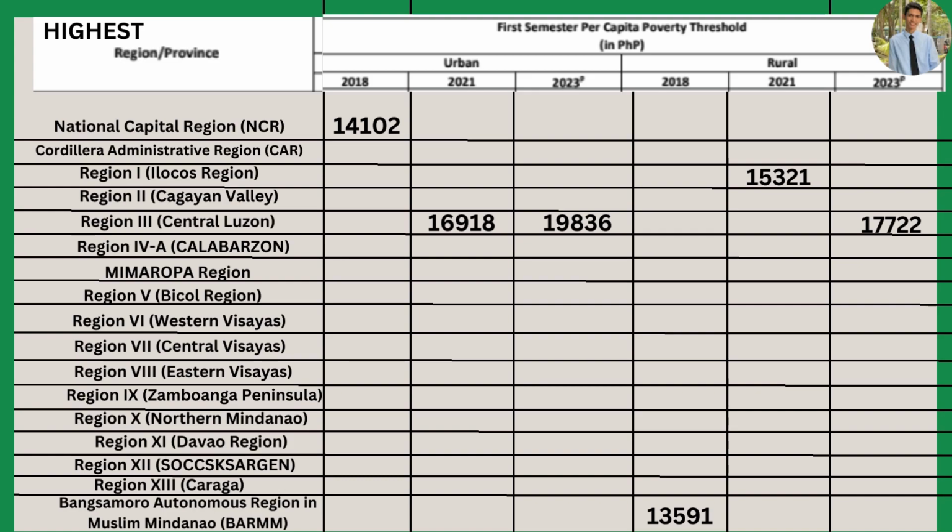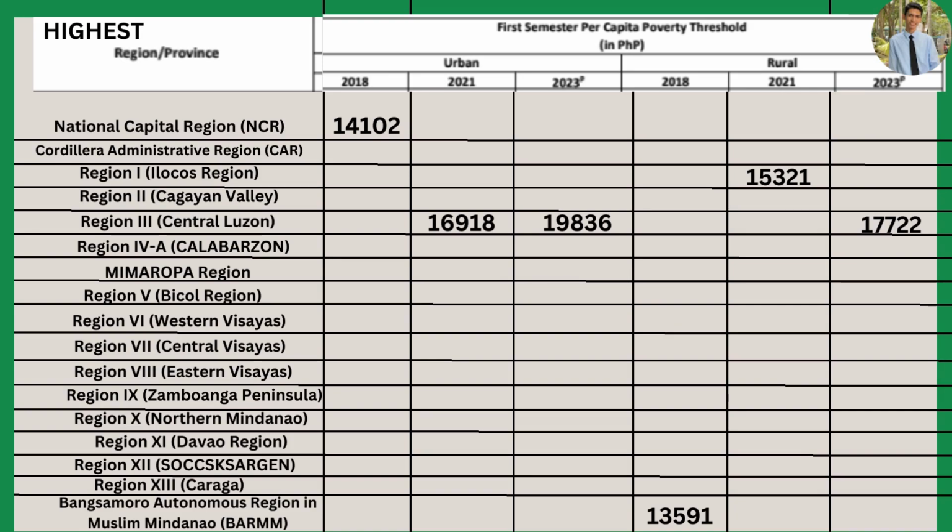So let's go to the first semester per capita in terms of poverty threshold. In 2018, in urban, it was National Capital Region NCR consists of 14,102. In 2021, 16,918, which is Region 3. In 2023, it was Region 3 again, the Central Luzon, consists of 19,886.